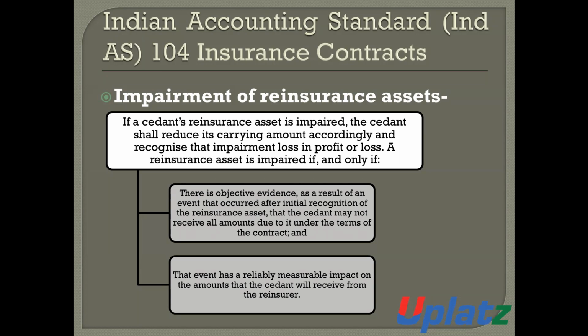If these conditions are satisfied, then the reinsurance asset is impaired. Otherwise, the reinsurance asset will not be impaired.